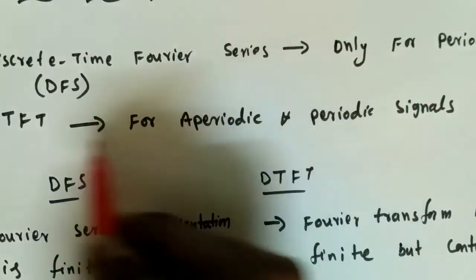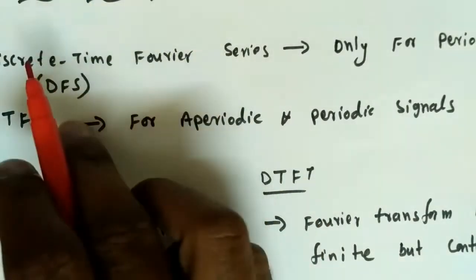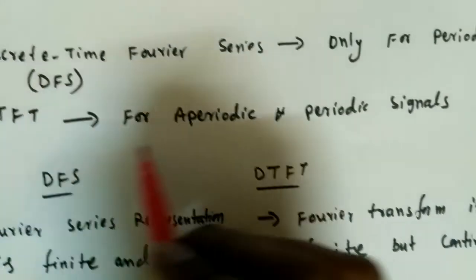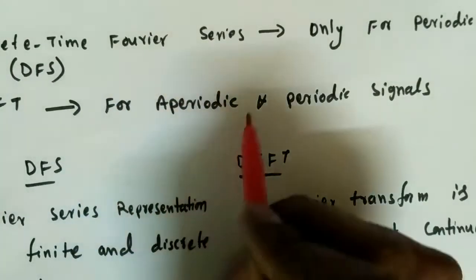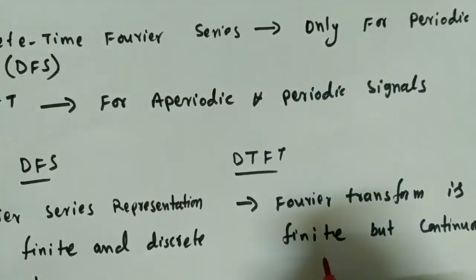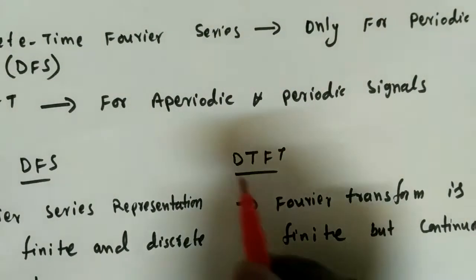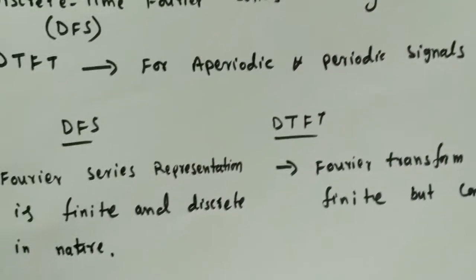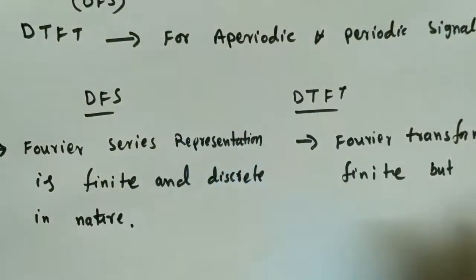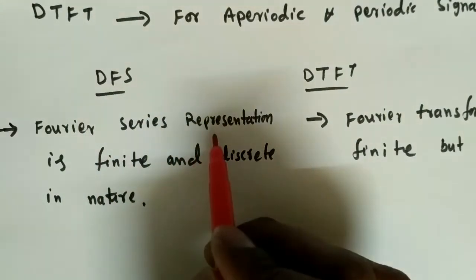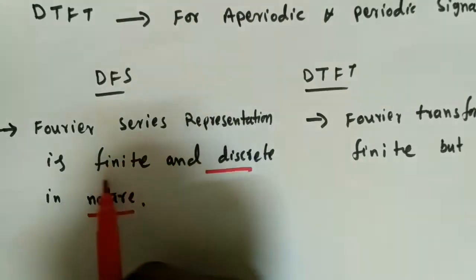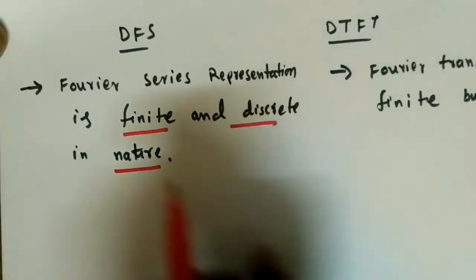The Fourier series coefficients will be somewhat in the frequency domain. Now that is about some relation between the discrete time Fourier series and the discrete time Fourier transform. The Fourier transform is mainly used for aperiodic signals, but we can find the Fourier transform for periodic signals also, which we have seen already in the continuous time Fourier transform. One more comparison we need to make for discrete Fourier series and discrete time Fourier transform is this: the Fourier series representation is finite and discrete in nature. Why? Because it is periodic in nature.